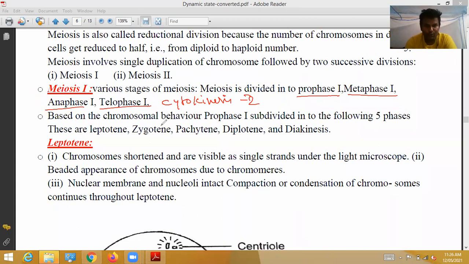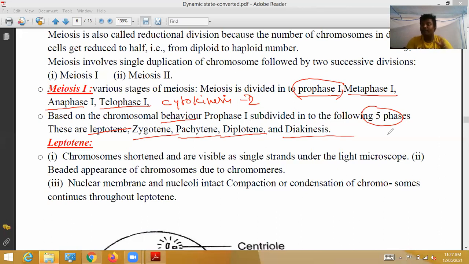Next, based on the chromosomal behavior, prophase 1 is again subdivided into the following 5 phases: leptotene, zygotene, pachytene, diplotene, and diakinesis. In mitosis, we studied prophase, metaphase, anaphase, telophase, cytokinesis. Here you will write prophase 1, metaphase 1, anaphase 1, telophase 1, cytokinesis 1.